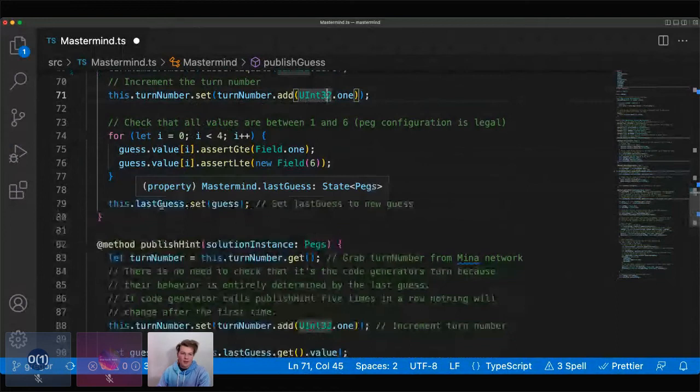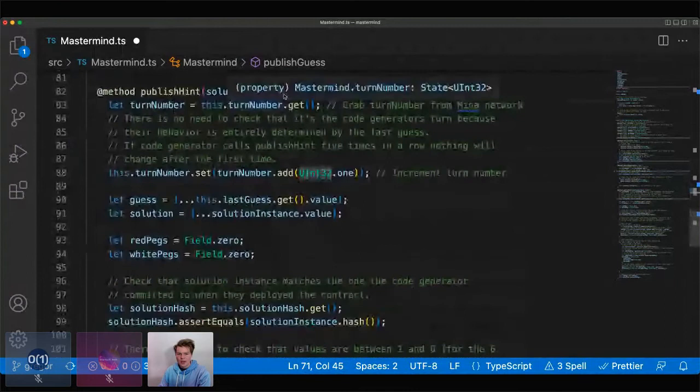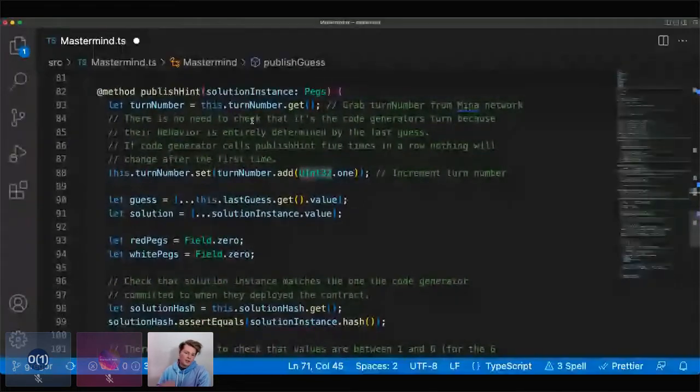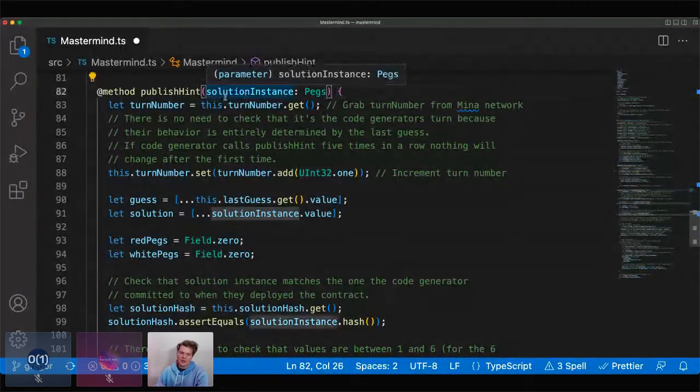And then we have this publish hint method, which is a little bit less straightforward, but we'll run through it really quick. And so we do the same thing. We get a turn number, and we actually don't need to check that it's the code generator's turn here, because their behavior is totally determined by the last guess. So what that means is that if the code generator calls publish hint like 12 times, it'll either fail if they put something other than the correct solution in, or it'll just do the exact same thing in the event that they put the correct solution in. So they could call it 5 times or 1 time, and it's always going to have the same output until the guesser updates their guess.